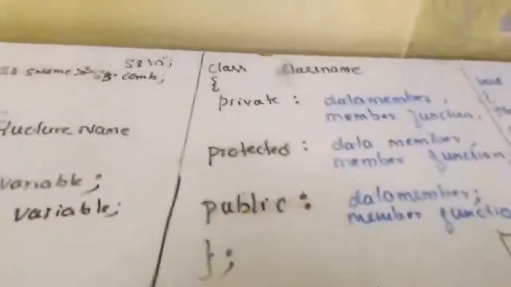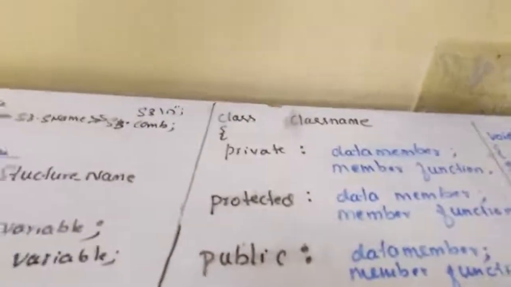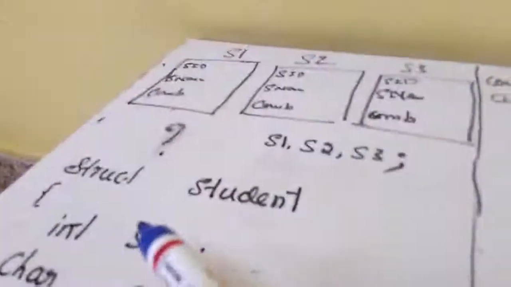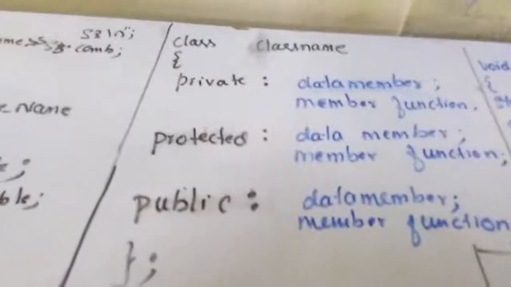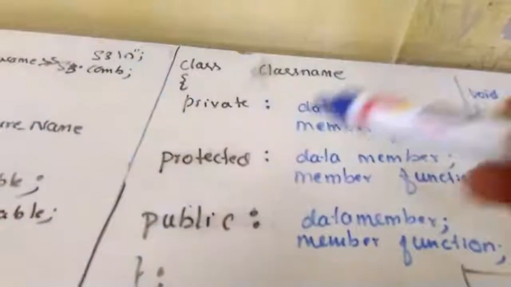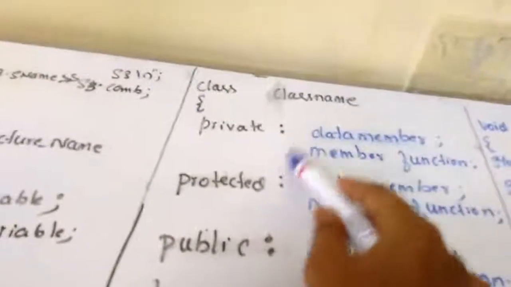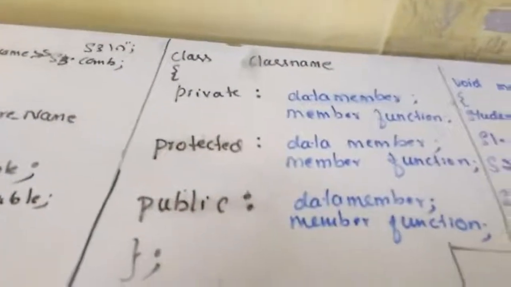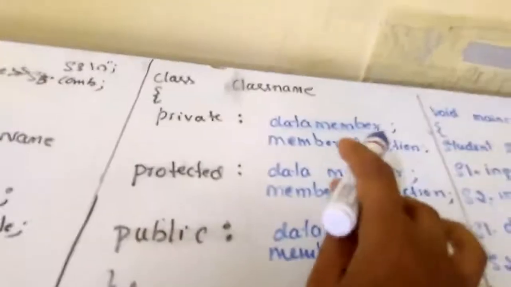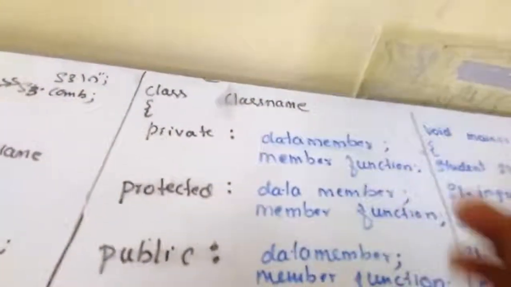Now let us write the general syntax to create our own data type using class. It is almost similar to structure, but with a very minute difference. See here, instead of writing struct and the structure name, we have written class name, open flower bracket. As I told you, there are two more features in class: access specifier and member function. At this moment, you need to remember a class has three access specifiers: private, protected, and public. To make you understand easily, these are the sections: private section, protected section, and public section. In every section, you can declare data members and member functions.